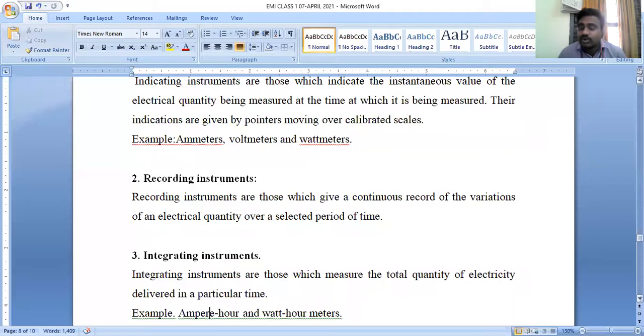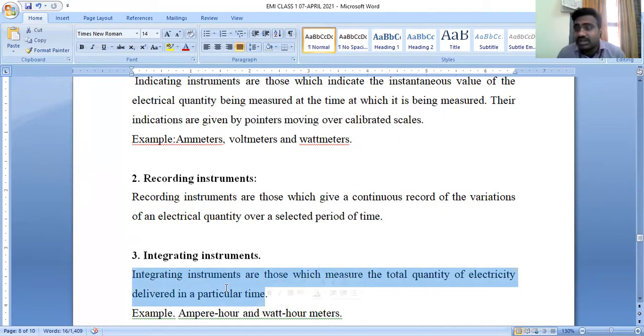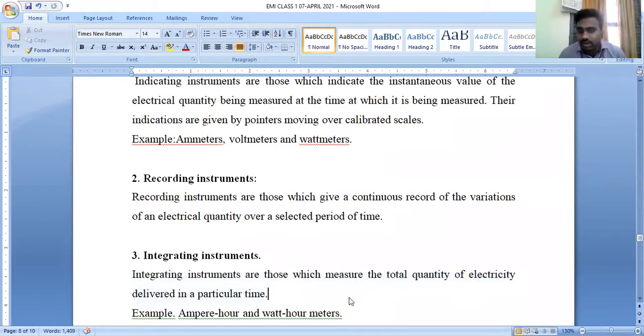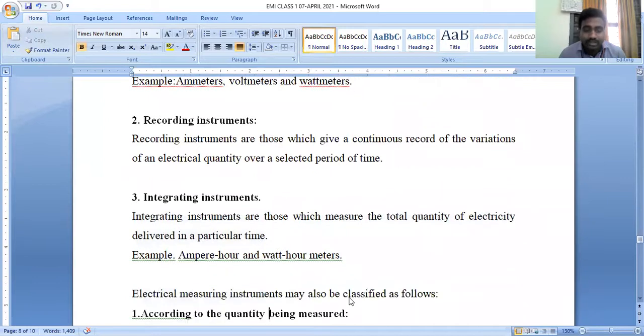That means the total quantity of electricity is measured at a particular instant of time. The exact application for integrating type instruments is the energy meter. Watt hour meters or ampere hour meters are also applications.